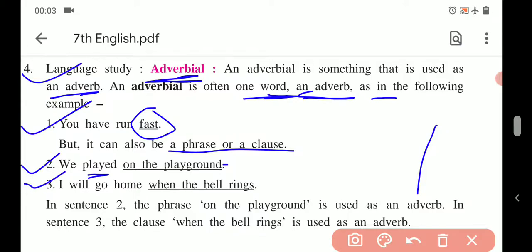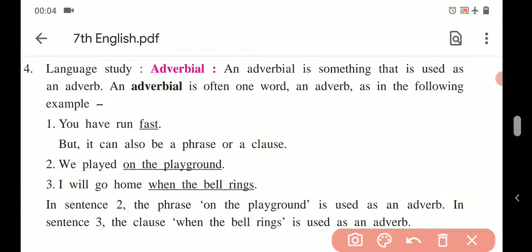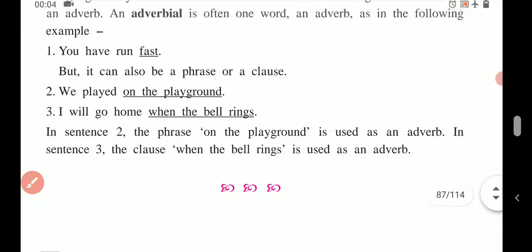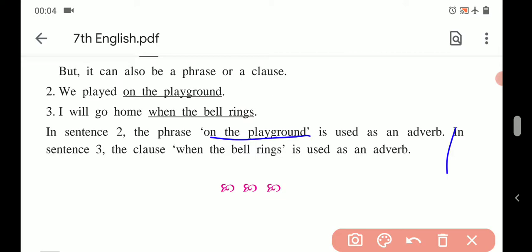Third one is about a clause. "I will go home when the bell rings." The words when the bell rings together work as one clause, and all these words together give information about the verb go. So it is an adverbial. In sentence 2, the phrase on the playground is used as an adverb. In sentence 3, the clause when the bell rings is used as an adverb.